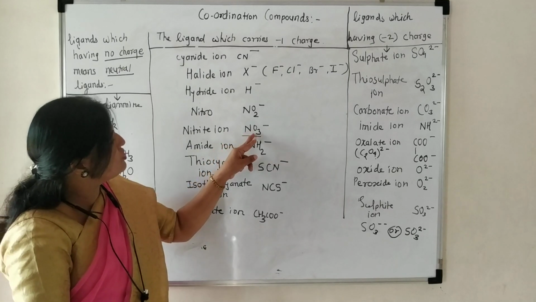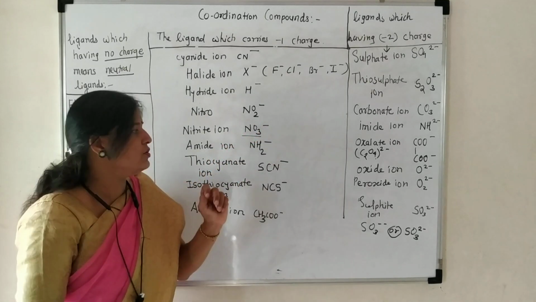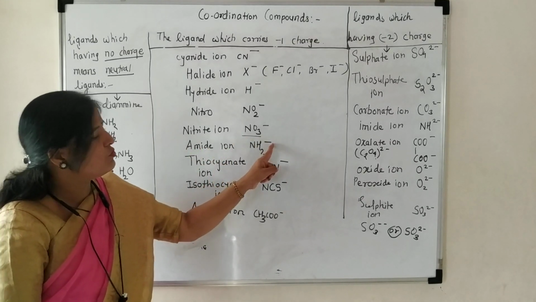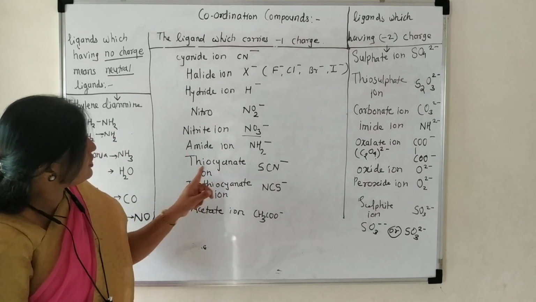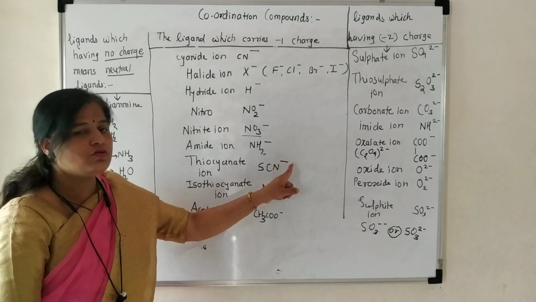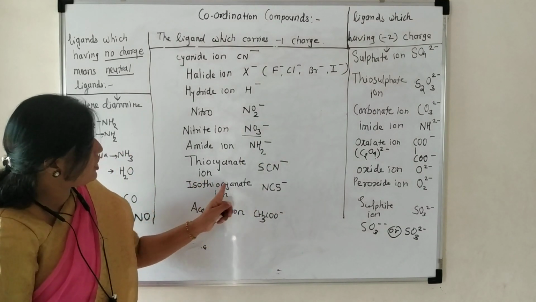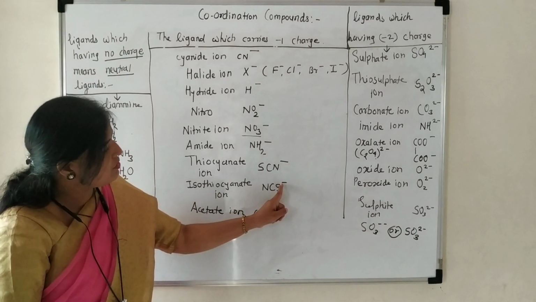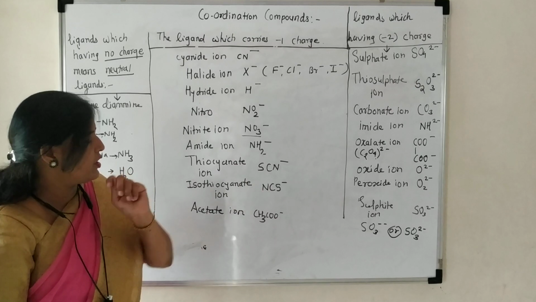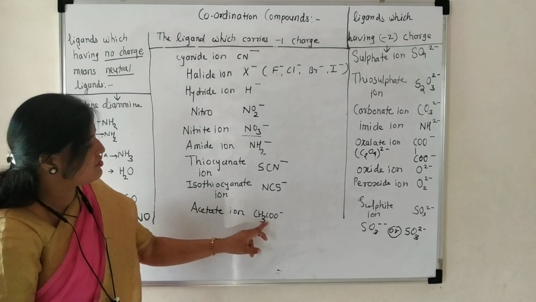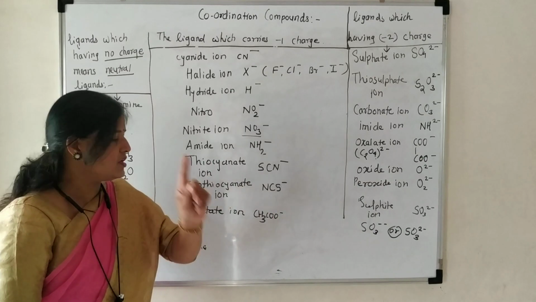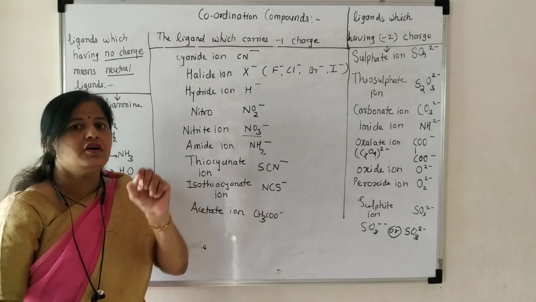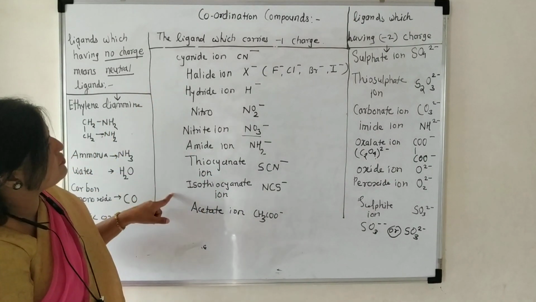Nitrite ion, NO3, that also carries a single negative charge, meaning one negative charge. Amide ion, NH2, also carries one negative charge. Thiocyanate ion, SCN, also carries one negative charge. Isothiocyanate ion, that is NCS, also carries one negative charge. Here one minus sign is present, meaning one negative charge is present. Acetate ion, CH3COO, also carries a single negative charge. These are the ligands which carry a single negative charge. These are examples of the ligands.